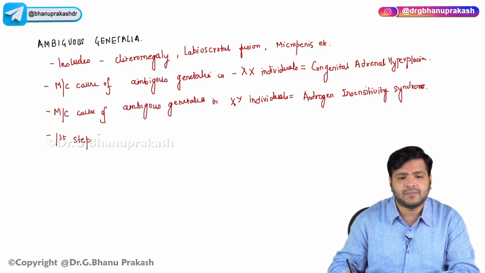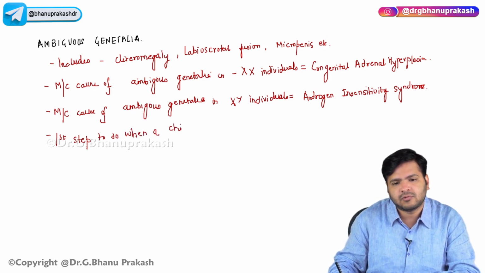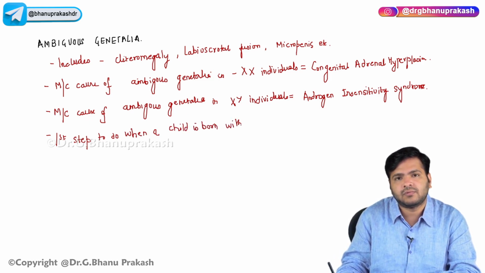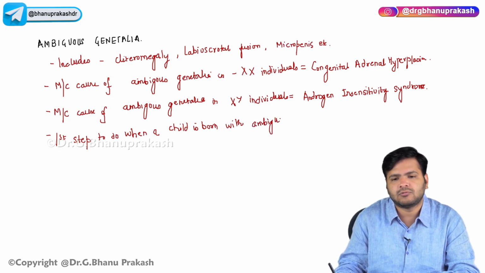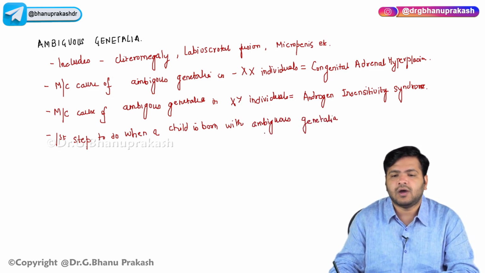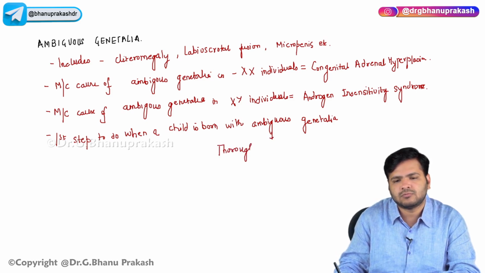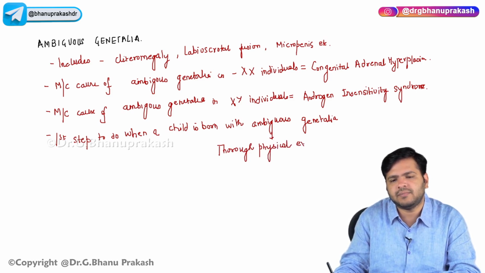So the first step when a child is born with ambiguous genitalia is to do a thorough physical examination.